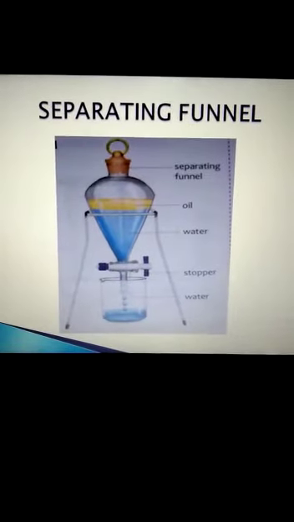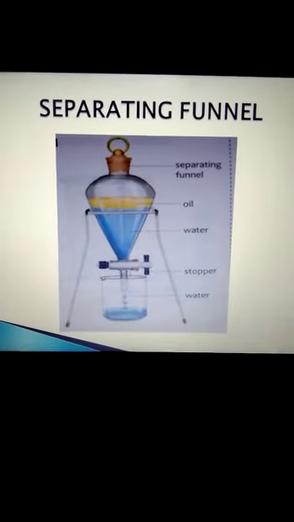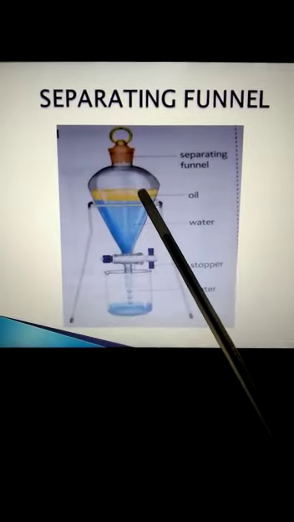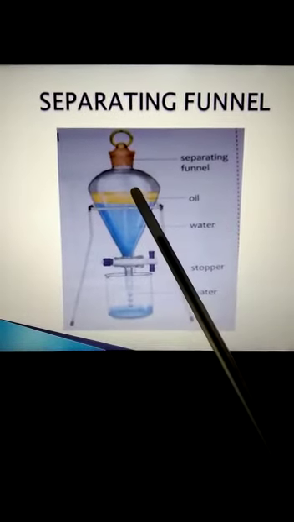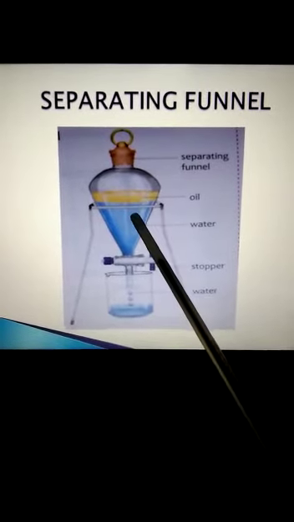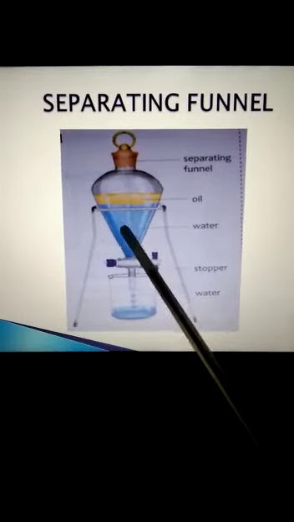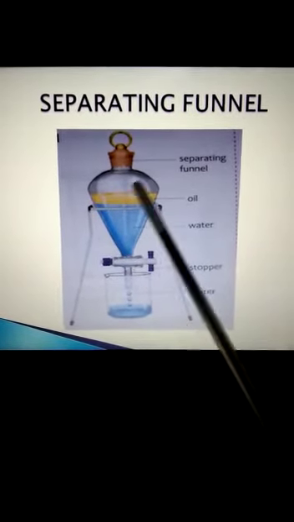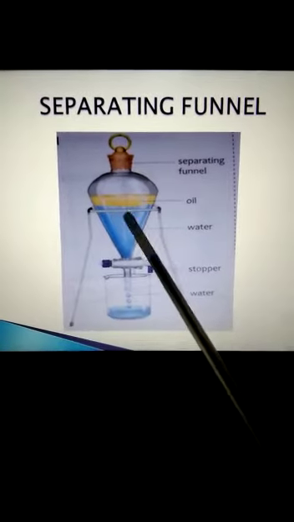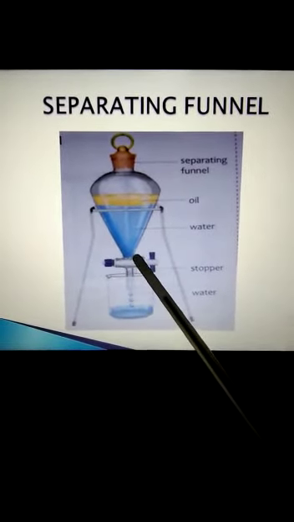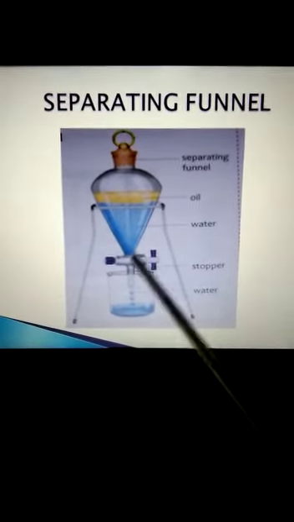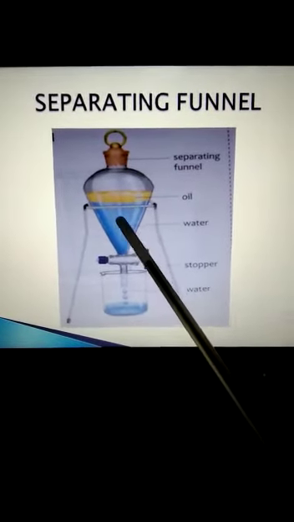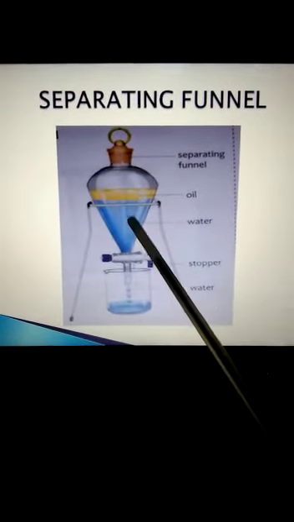Now for immiscible liquids, we have a separating funnel. As I told you, immiscible liquids means two liquids are there, like oil and water. Both have different densities. So the liquid that is denser will be below, and the less dense one will be above. Then we will collect the liquid when we open the tap of the separating funnel. It is used to separate two immiscible liquids.